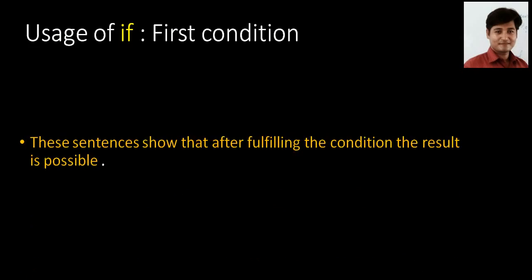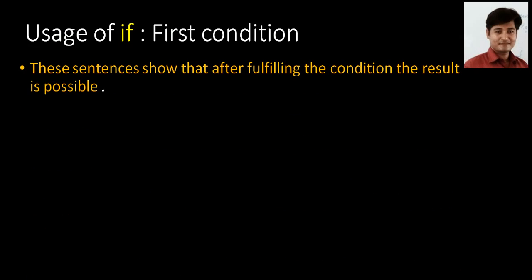First condition. This name has been given to the usage of if. Special name is first conditions. The very special structure is given the name of first conditions. These sentences show that after fulfilling the condition, the result is possible. Actually, this condition shows that something will happen in future. Something will be the result in future. This is called first condition.